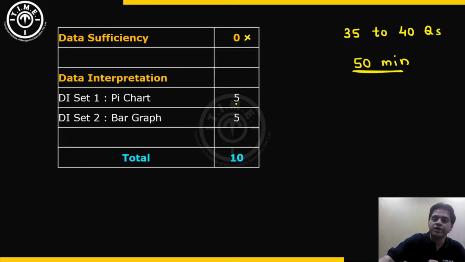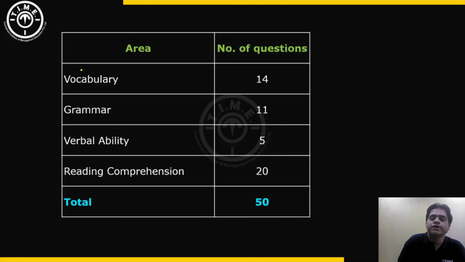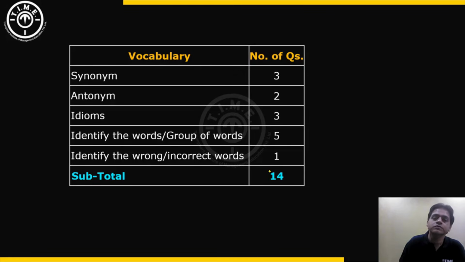Now let's look at the final section, that is verbal ability and reading comprehension. So the breakup of questions in verbal ability and reading comprehension is, as you can see on the screen, 14 questions were from vocabulary area, 11 grammar based questions were asked, 5 verbal ability questions, and 20 questions of reading comprehension. Okay, so let us go through these in detail.